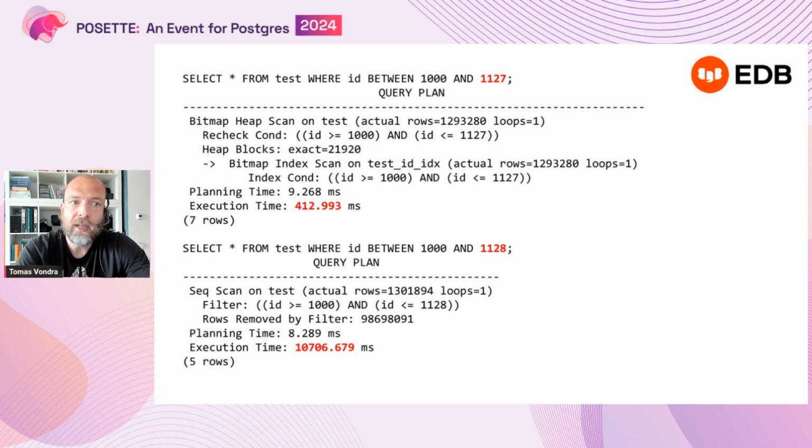But if you increase the selectivity of the query by just a very tiny bit, like the smallest fraction that I could in this case, 1.28% essentially, then it suddenly runs in 10 seconds, which is 20 times longer. And that's, again, the performance cliff that I was talking about.